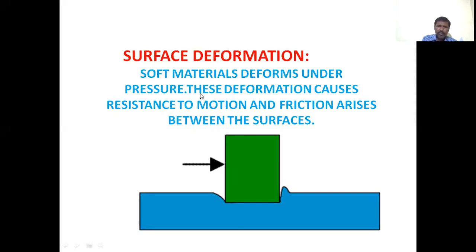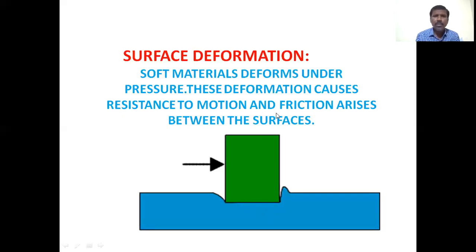Soft materials deform under pressure. An example of a soft material is a sponge. When we apply a small force on the sponge, what happens? It undergoes some deformation. So soft materials deform under pressure, and this deformation causes resistance to motion and friction arises between the surfaces. Let us see, a block is placed on this soft material. The material undergoes some deformation, and this deformation produces some frictional force between these two surfaces.